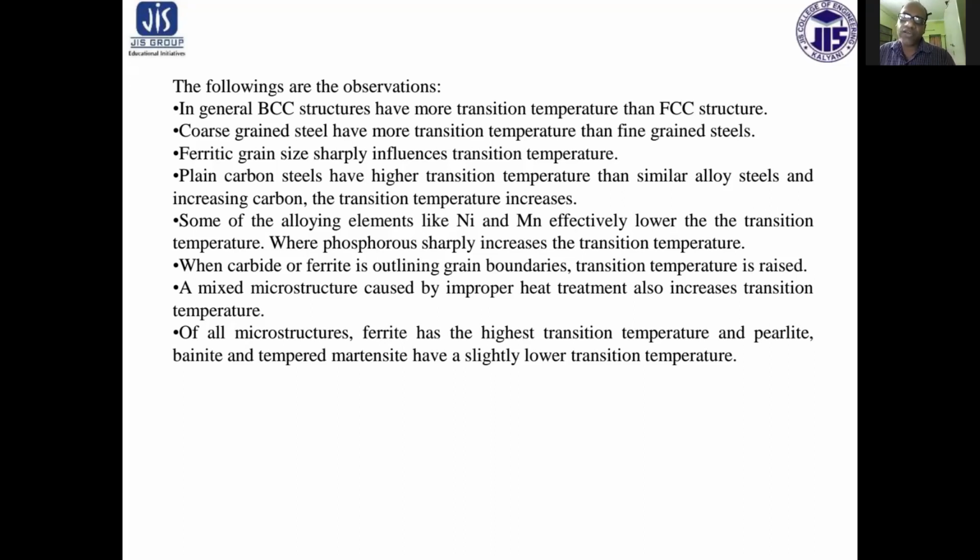A mixed microstructure caused by improper heat treatment also increases the transition temperature. Of all microstructures, ferrite has the highest transition temperature, and pearlite, bainite, and tempered martensite have a slightly lower transition temperature.